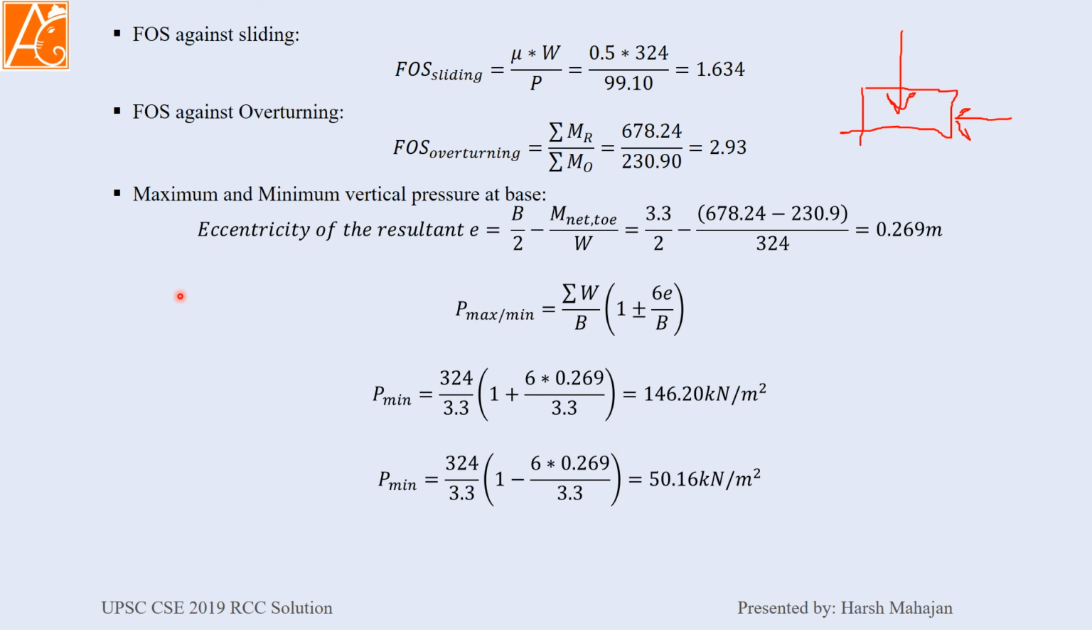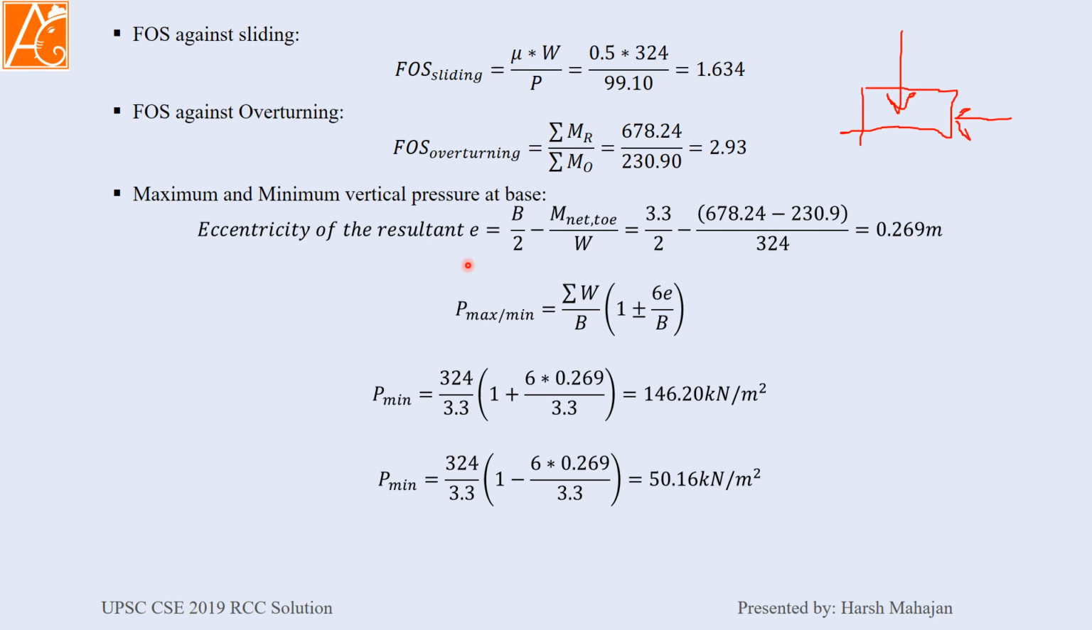Maximum and minimum vertical pressure at the base. Eccentricity of the resultant e is equal to B by 2 minus net moment at toe divided by vertical force. We have calculated all the parameters in the last slide. We have to just put them here. Base is 3.3 divided by 2 minus 678, which is our resisting moment, minus 230.9 overturning moment, divided by total vertical force. 0.269 meter is our eccentricity.